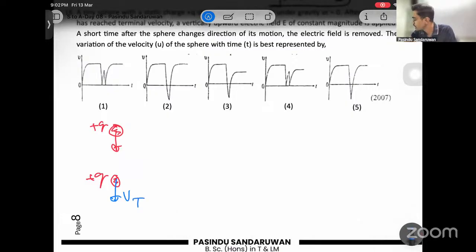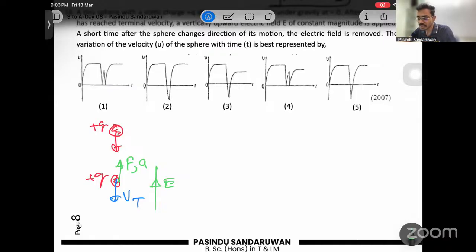And then an electric field is applied upwards, right? Then it creates another force and acceleration due to electric field upwards on this. Then what happens is it's decelerating and going to switch the direction of motion.